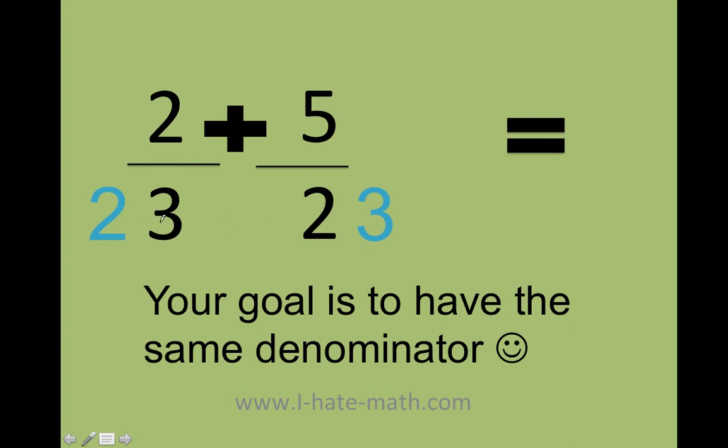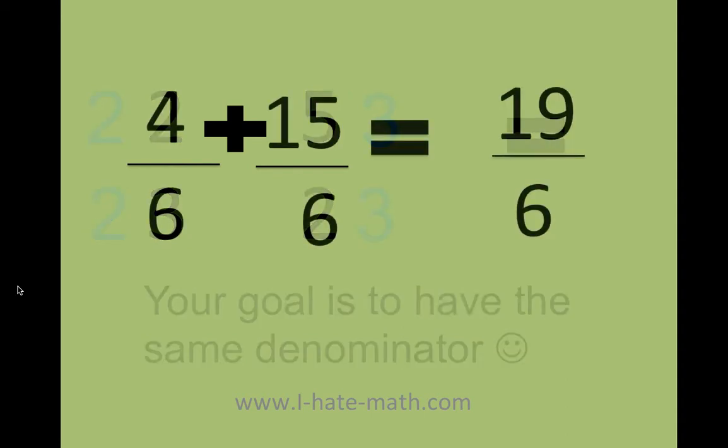But whatever I do to the bottom, I need to do it to the top. Because look what I'm doing. I'm literally just multiplying by 1. Because 2 divided by 2 is just 1. And 3 divided by 3 is just 1. So let's go ahead and do the multiplication. So I'm going to have 2 times 2, 2 times 3, 5 times 3, and 2 times 3. And let's see what we get.